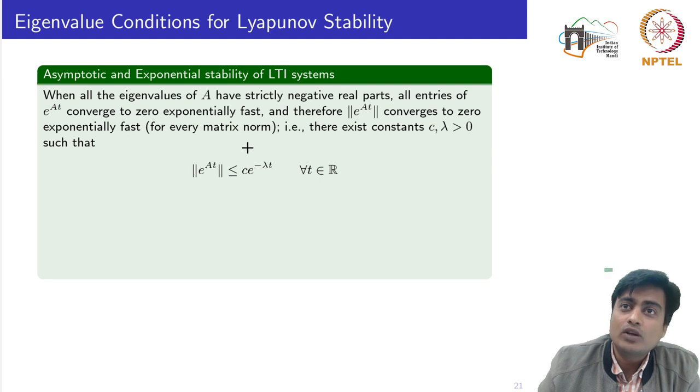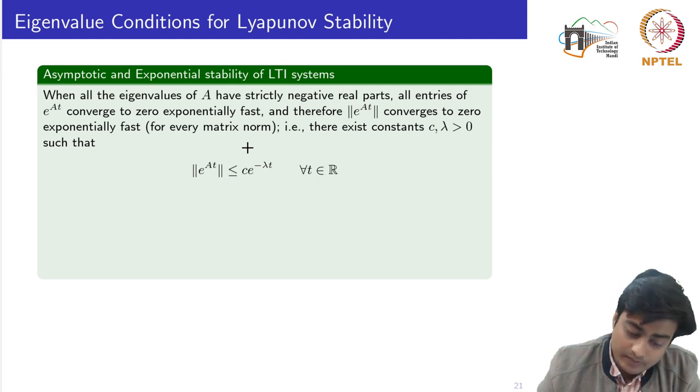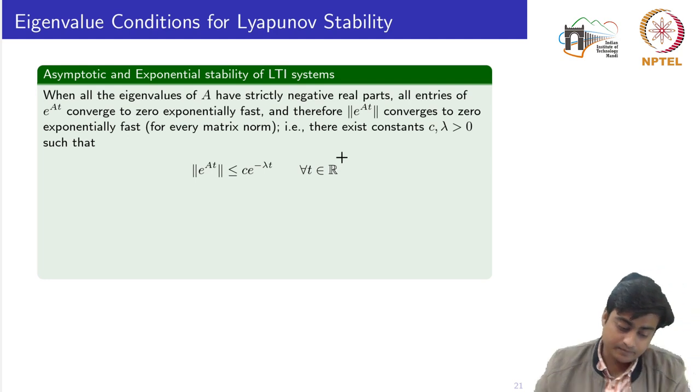You can take any one norm, two norm, infinite norm, or the Frobenius norm, which also means that there exist two positive scalars such that the norm of this matrix is always less than or equal to c times e to the power minus lambda t for all t belonging to R.